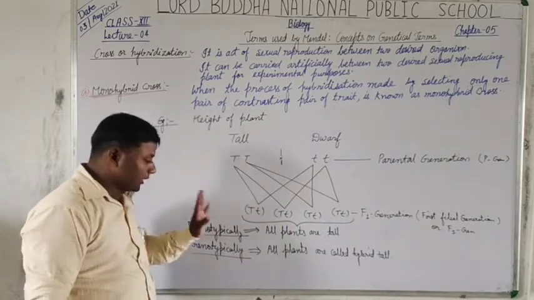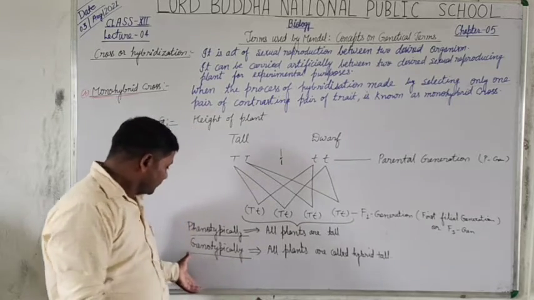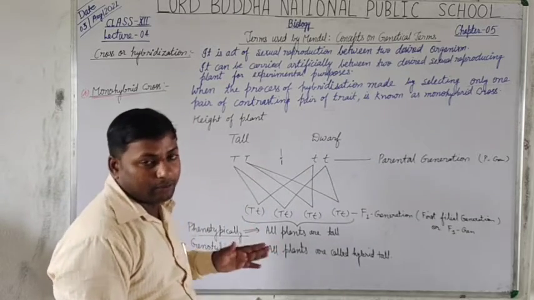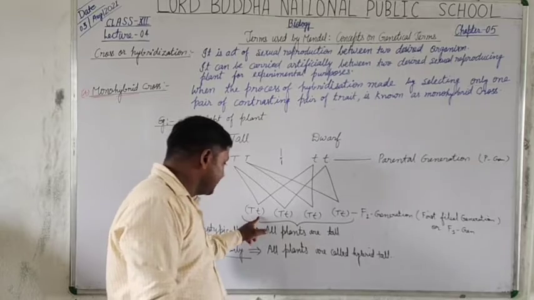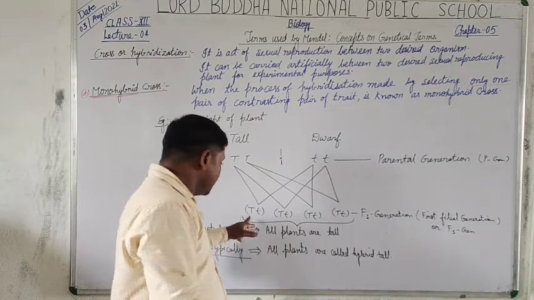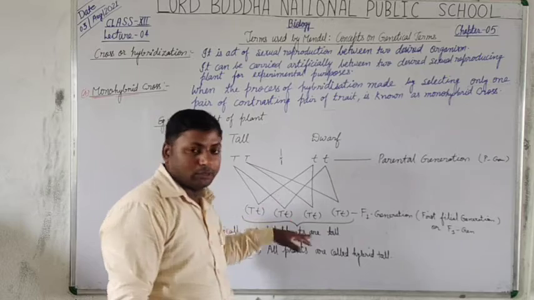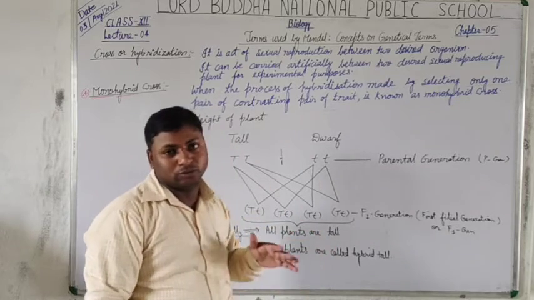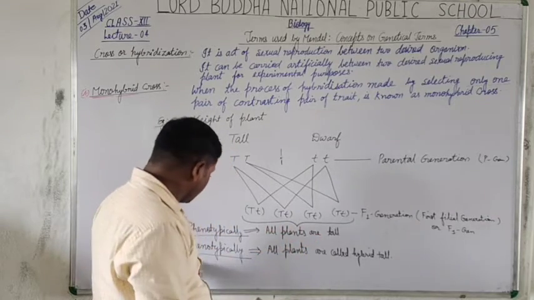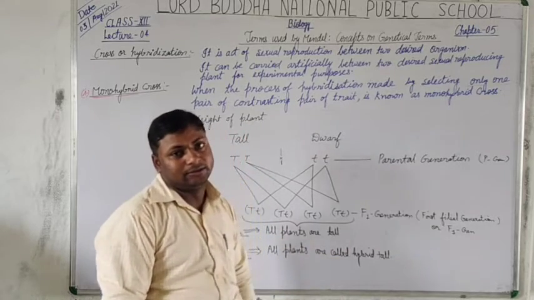And genotypic characters are determined by the study of their karyotype, it means by the study of genes, what type of genes are present in the pair of chromosomes, either they are homologous or heterologous, or dominant or recessive. So genotypically all plants are hybrid type. Is that clear?